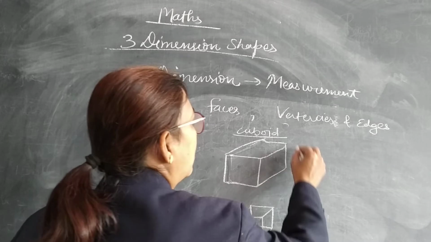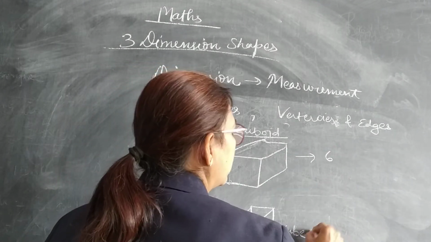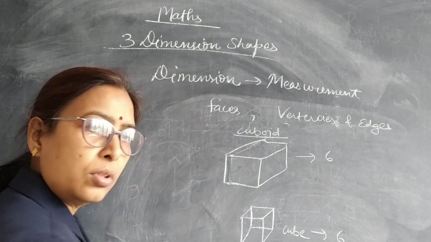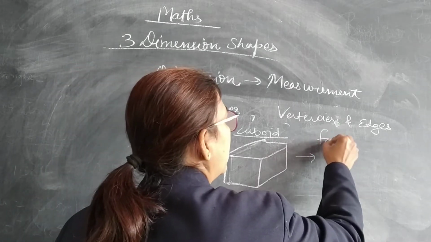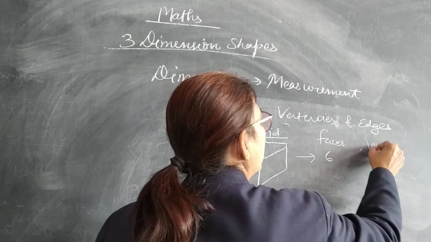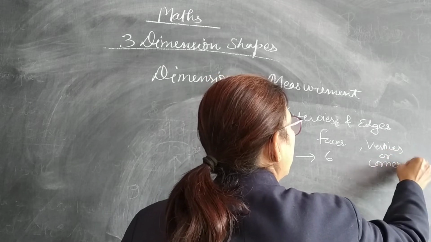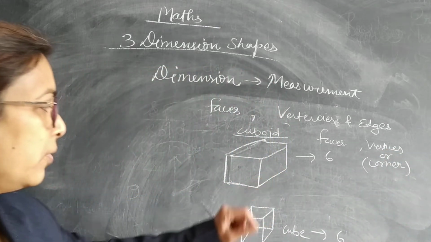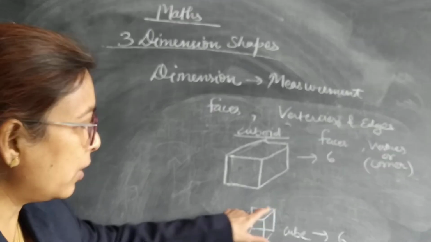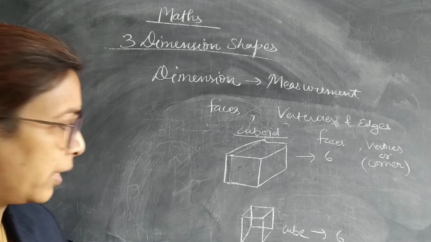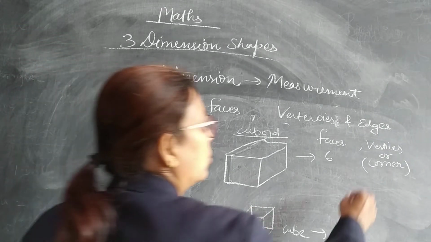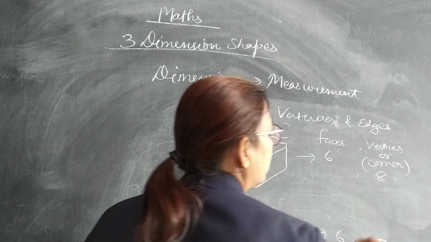So a cuboid has 6 faces. Similarly, a cube also has 6 faces. These are the faces. Then we consider vertices. Vertices means corners. We can say corner. So how many vertices are there? 1, 2, 3, 4, 5, 6, 7, 8. Total are 8. So both have 8 vertices.